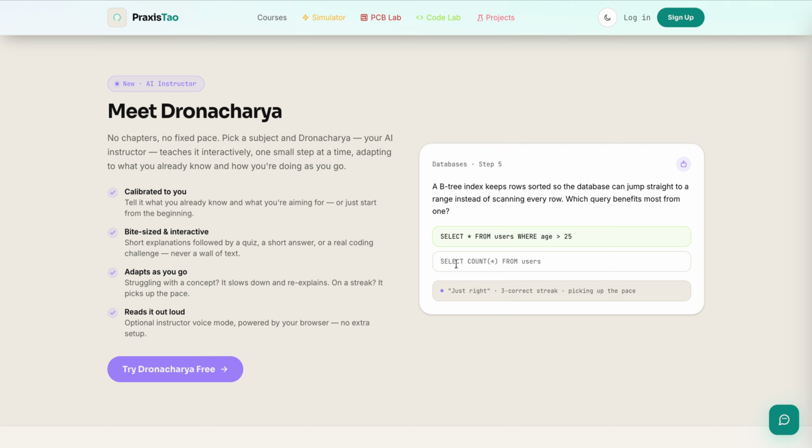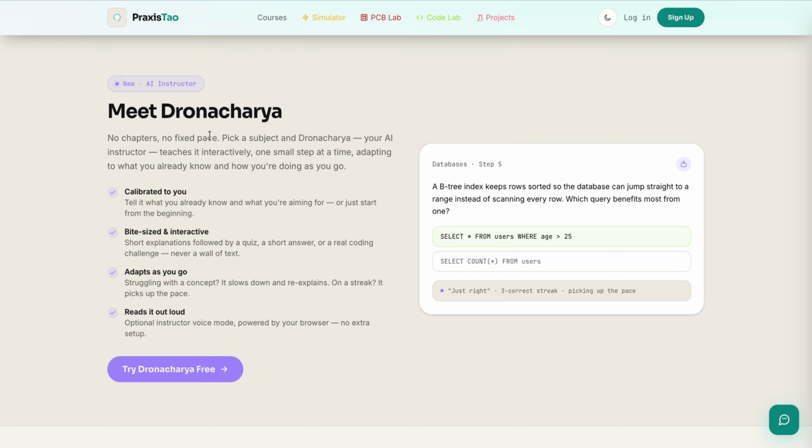The name is derived from a popular Hindu mythology, the Mahabharata, where Dronacharya was a great teacher to both Kauravas and Pandavas. So what is Dronacharya? You can think of Dronacharya as an AI instructor who doesn't create a new thing, but has knowledge of the existing subjects, courses, and everything, and he can teach in an interactive manner.